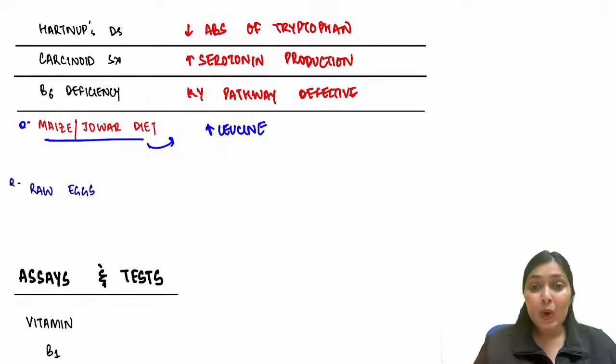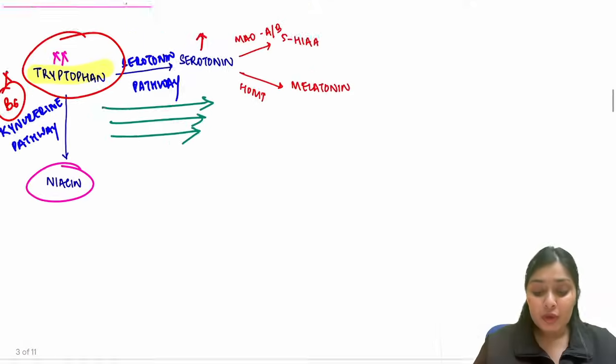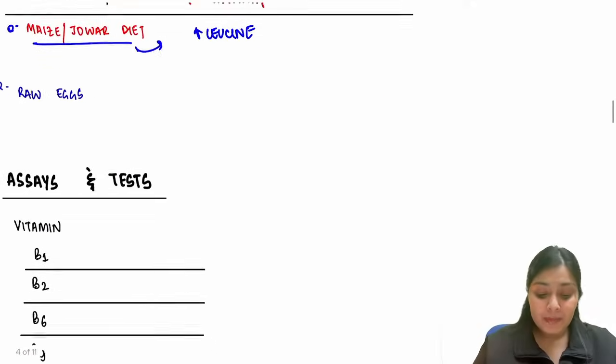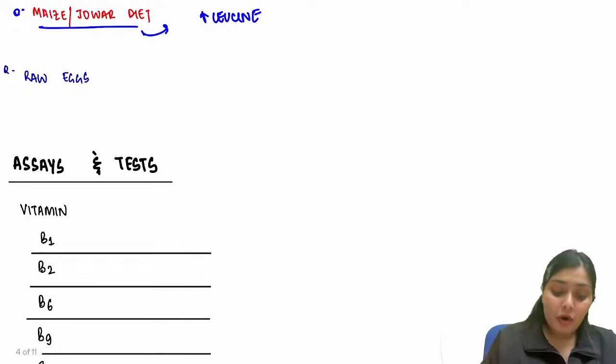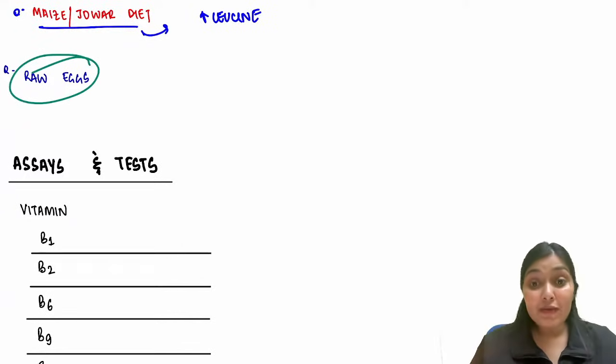Okay, so this was all about niacin deficiency. We discussed in detail what could all be the causes of niacin deficiency. Now another important point for your Viva, raw eggs. Like the predominantly maize diet, if they give that the child is eating raw eggs daily, then what vitamin would be deficient?